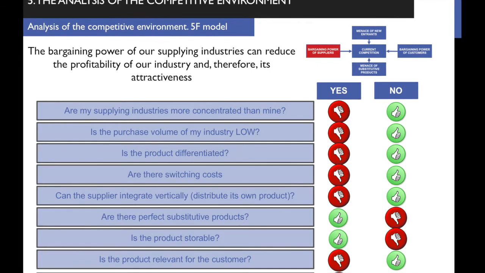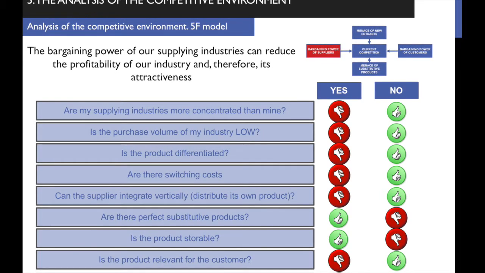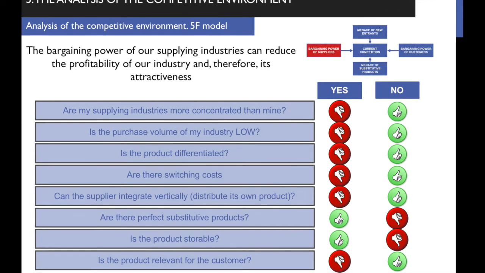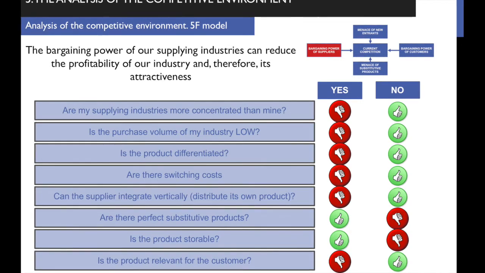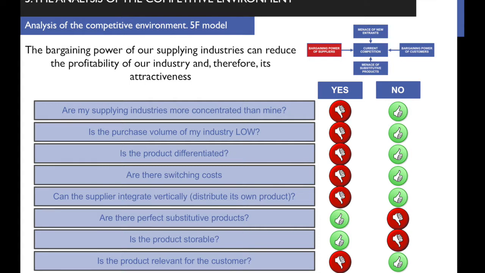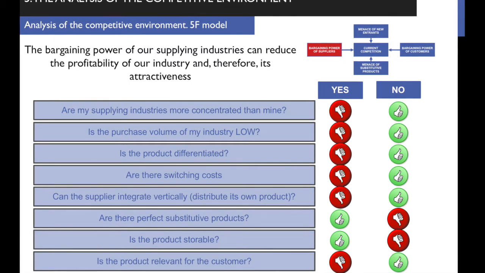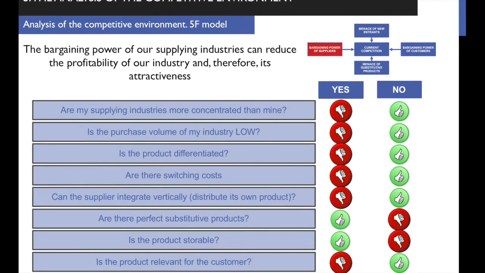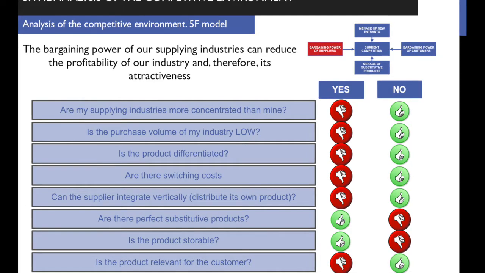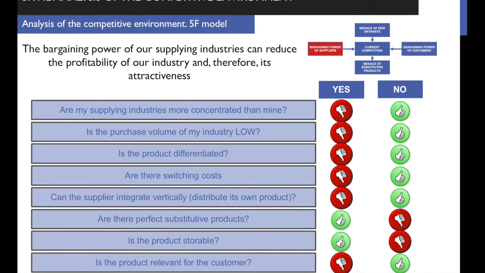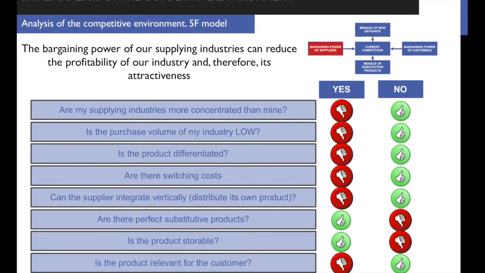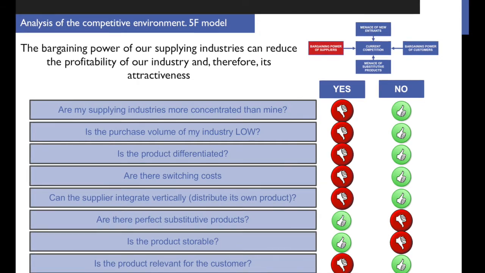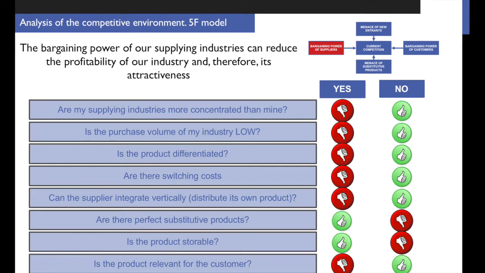Is the product differentiated, yes or no? If the product of the supplying industry is differentiated, then the suppliers have got bargaining power. But if the product is undifferentiated, then the customers will buy from any supplier, so the bargaining power will be for the customer industry. So again, we are the food retail industry. Is the product of the food supplying industry differentiated or not? Well, this is the key. The food producers try to differentiate their product. If they manage to do it, then they are going to have a bit of bargaining power. If they don't, if a biscuit is a biscuit, then it's the food retail industry that has got bargaining power.